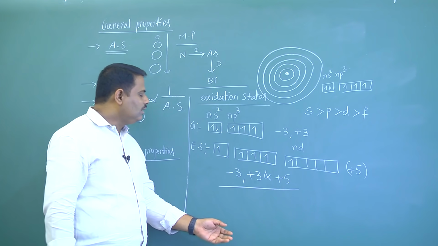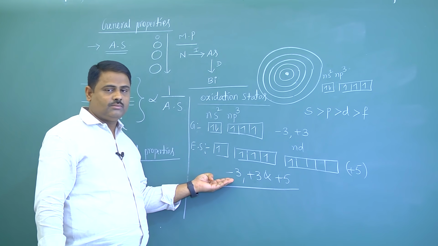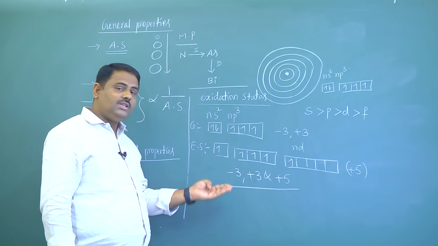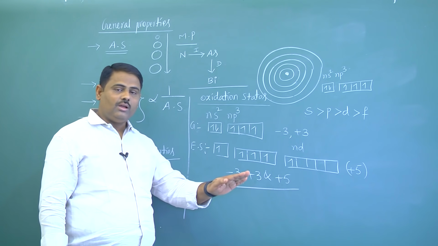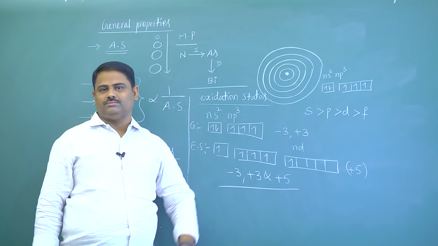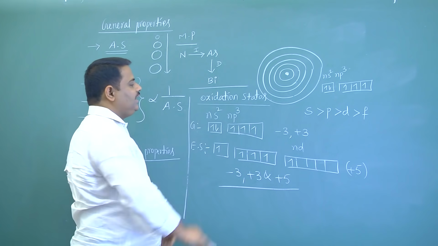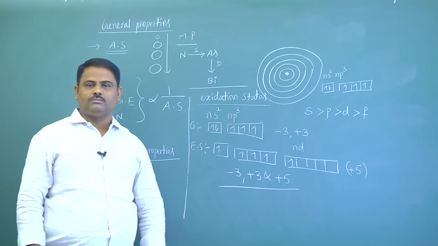And here, why can't bismuth show the -3 oxidation state? Because bismuth is a metal, that's why it always donates electrons, it won't take. So these are the oxidation states of 15th group elements.